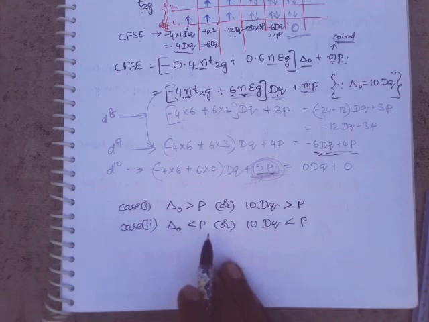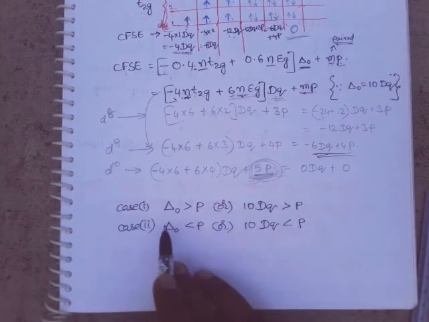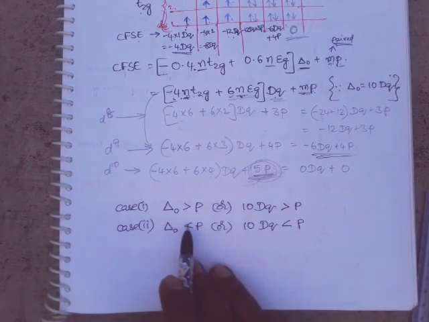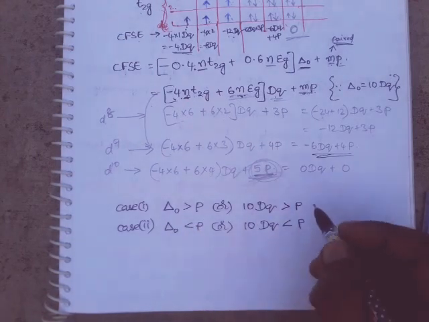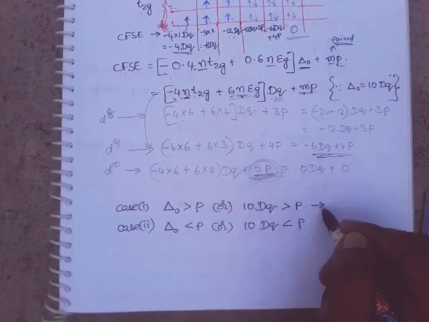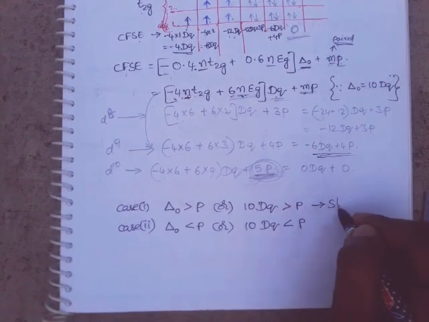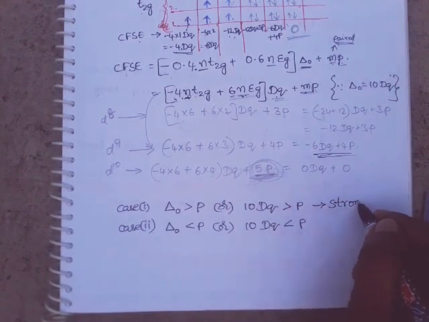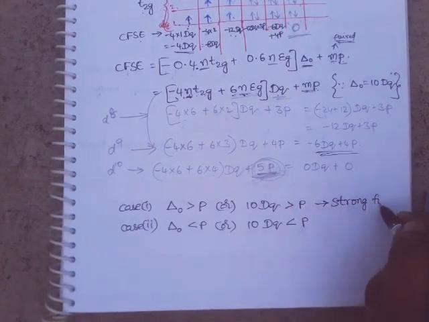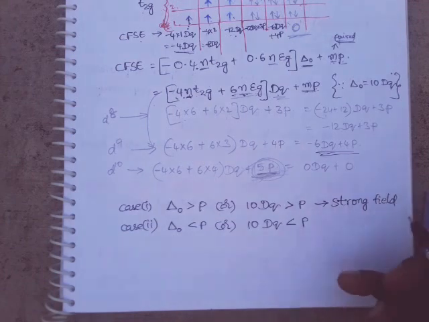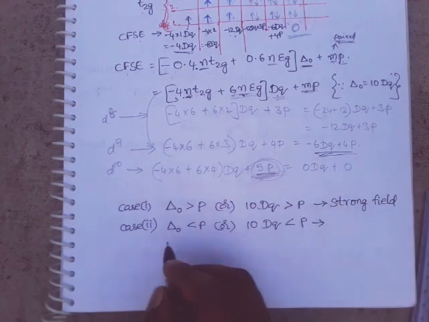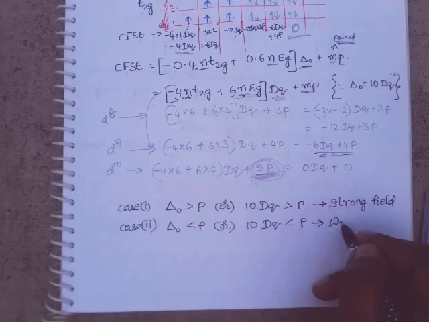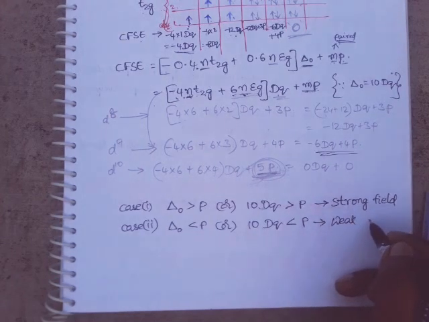The first situation, delta O greater than P, is for strong field complexes, and this case is for weak field complexes.